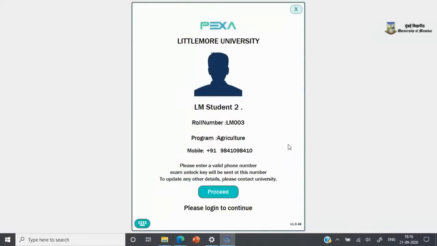The reason that we insist the mobile number has to be correct is the fact that you will be provided with what we call as an unlock key. Now, this unlock key is important for you to type in before you start your exam. This unlock key will be sent to you via SMS. Hence, the mobile number is mandatory. It will also be sent to you via email, or you will be able to access this unlock key by calling into our support numbers, which I will share with you soon. Once you've checked the mobile number and it is correct, please click on Proceed to Continue.